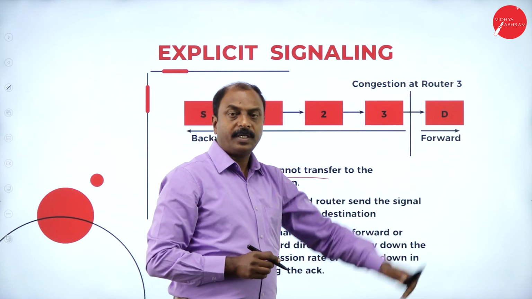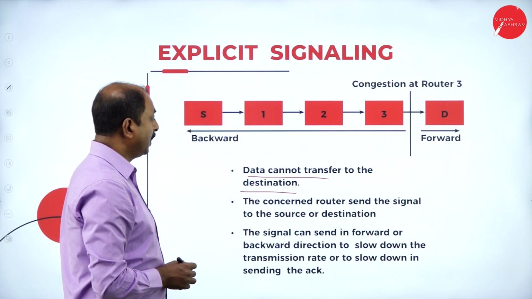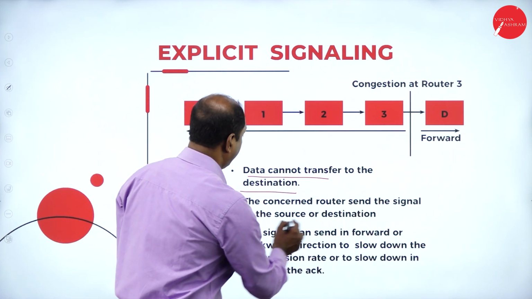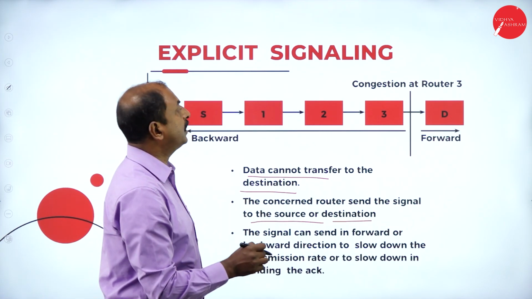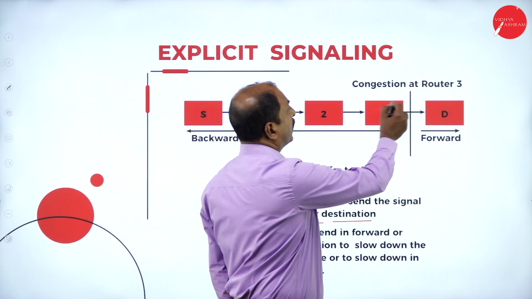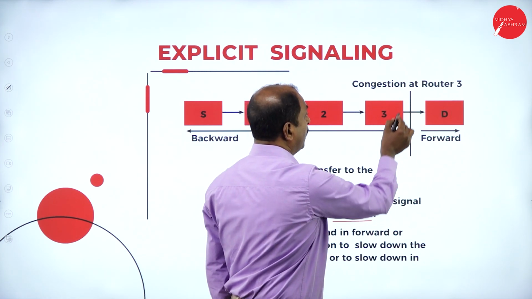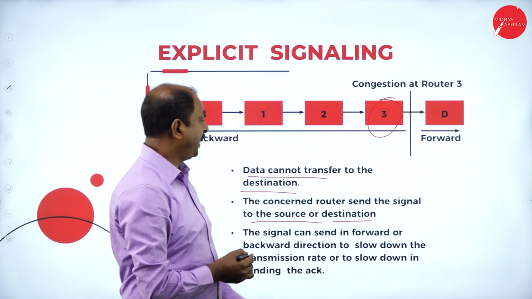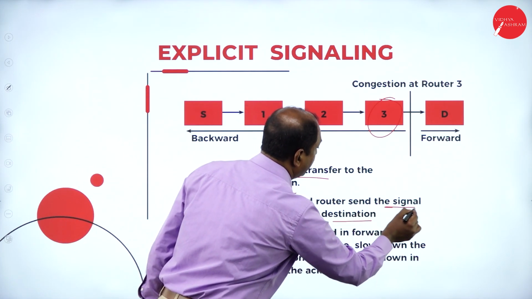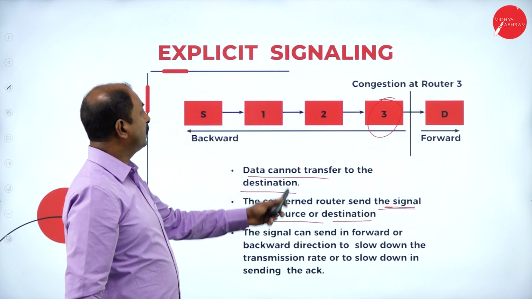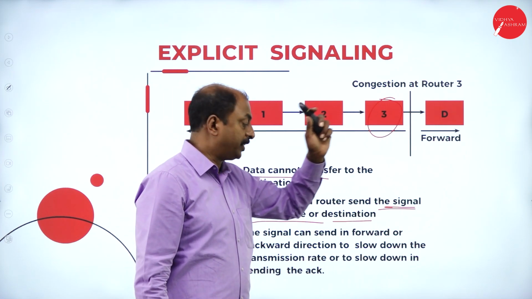So the concerned router sends a signal to the source or destination. For example, congestion is at router 3, so this particular router sends the signal either to the source or to the destination.